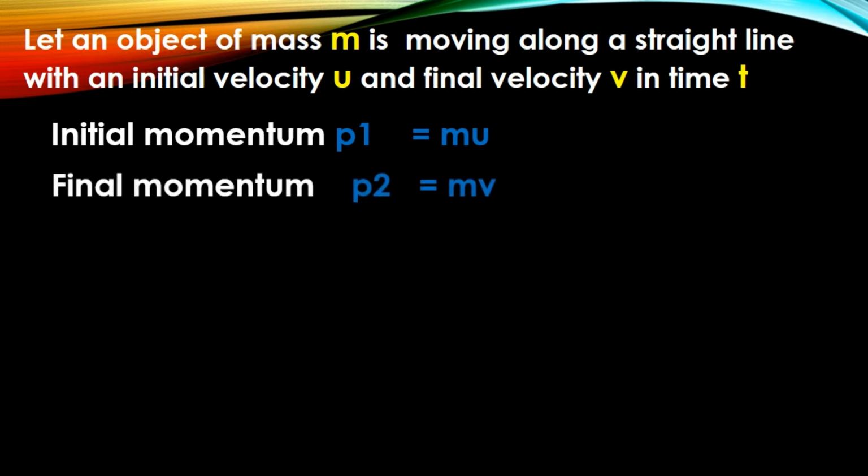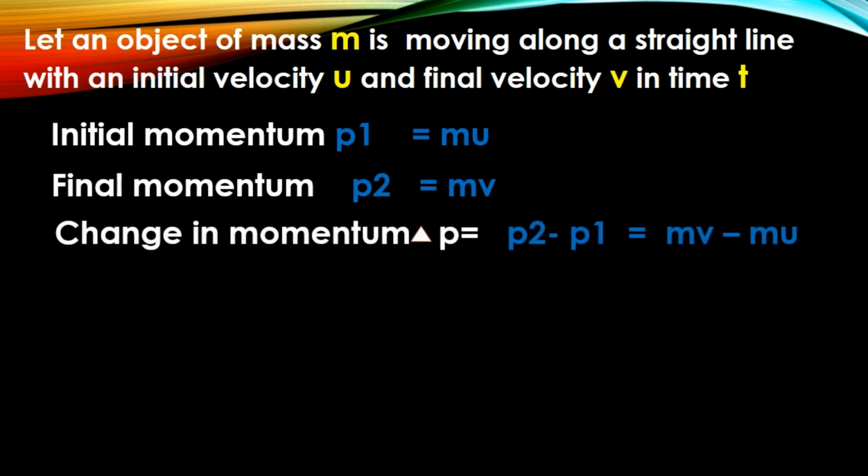Final momentum p2 is equal to mass into final velocity, p2 = mv. Let's find out the change in momentum, delta p. Change in momentum is equal to p2 minus p1, final momentum minus initial momentum, that is equal to mv minus mu.